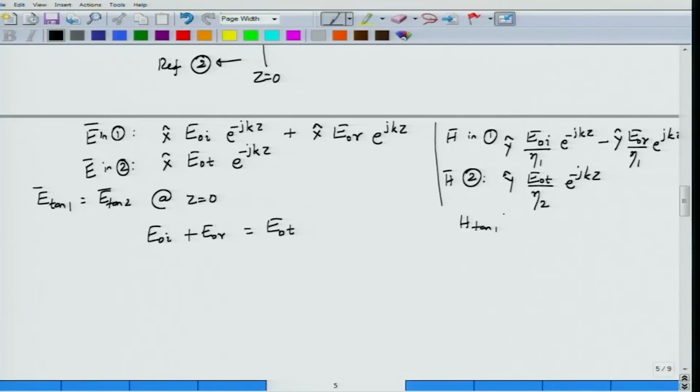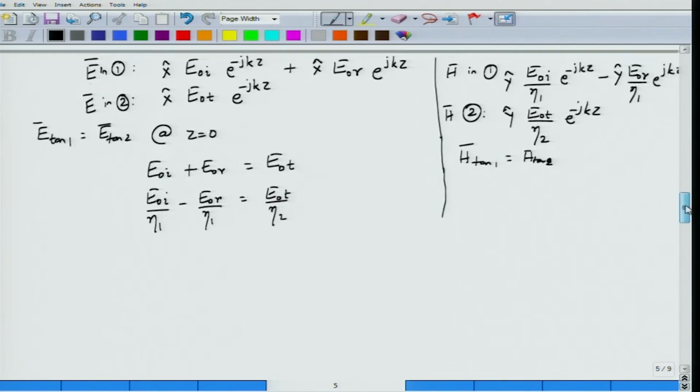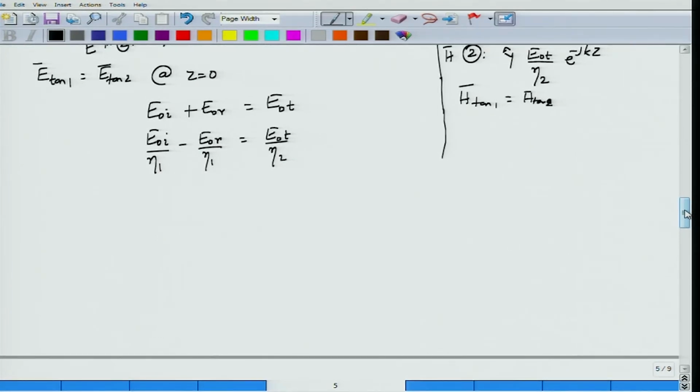I have the boundary condition for the magnetic field as tangential component H1 must be equal to tangential component H2, being continuous. So if this has to be continuous at z equal to 0, what should be the expression for that continuity, that boundary condition? That would be E0I by eta 1 minus E0R by eta 1 must be equal to E0T by eta 2. Now I have all the required equations to go forward and calculate my reflection coefficient and transmission coefficient.